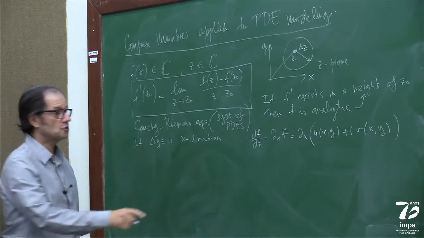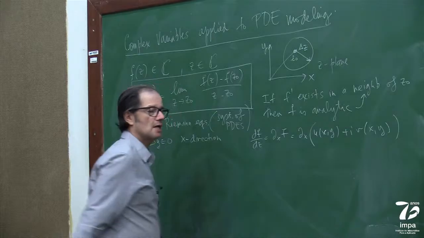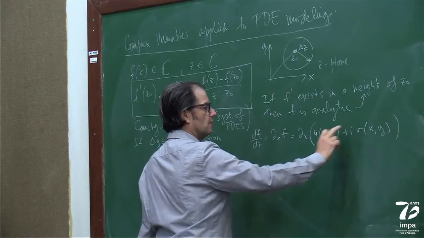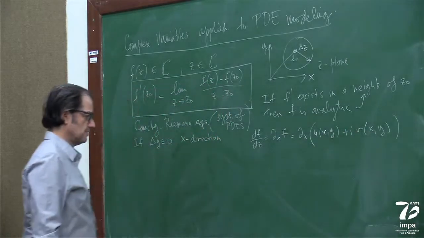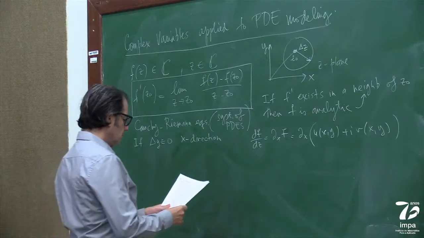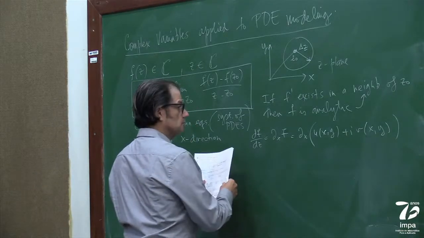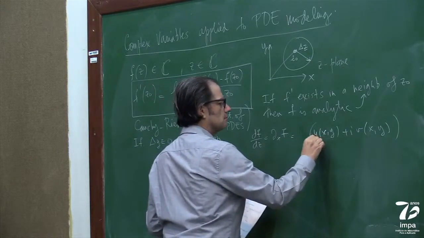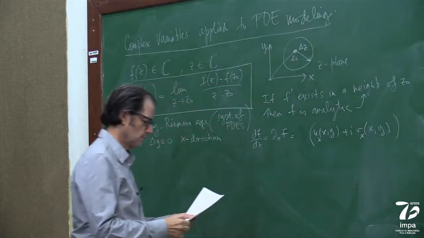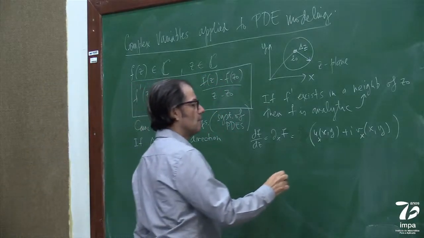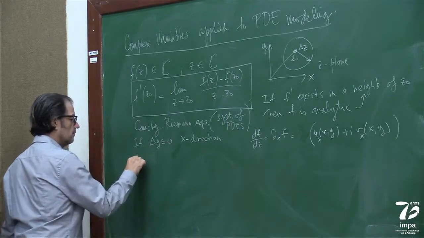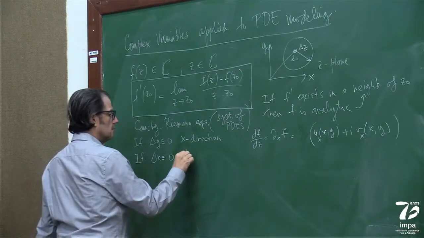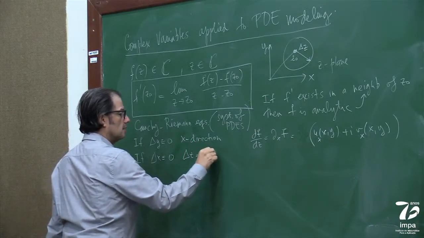Okay, so the notation speaks for itself. So f is defined as u plus i v, the real part of f, the imaginary part of f. Variables are x and y. Okay, and this is equal to, well, just u of x, v of x.